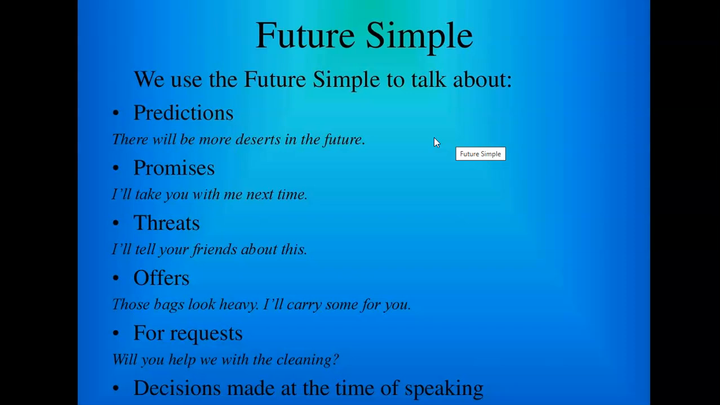Offers: those bags look heavy, I'll carry some for you. For requests: will you help me with the cleaning? Decisions made at the time of speaking.